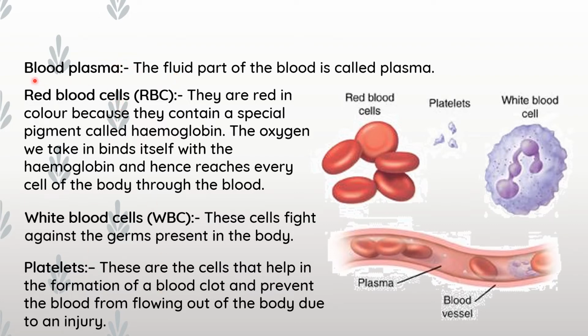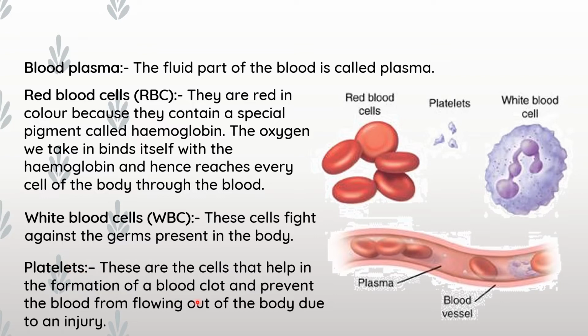Which are the components? Blood plasma, that is the fluid part. RBC or red blood cells, they contain hemoglobin. So red blood cells, you just connect with the word hemoglobin. And what is the function of hemoglobin? Oxygen binds with the hemoglobin and it reaches all parts of our body. Then white blood cells fight with germs, and platelets form blood clots.